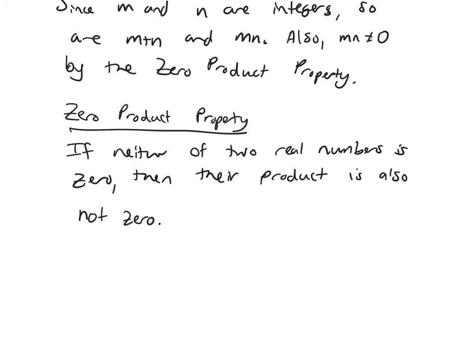So we have a fraction where the numerator and denominator are integers. The denominator is not 0. So my conclusion is, yes, m plus n over m times n is a rational number.